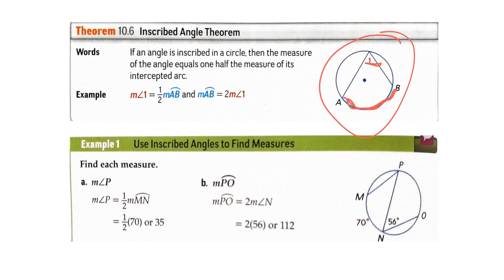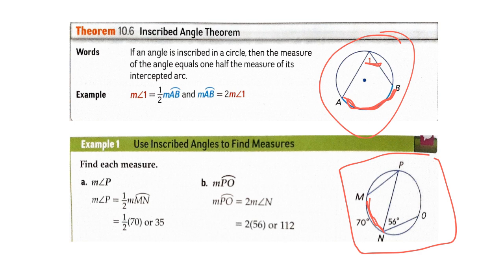And we can do an example of this theorem. So in this circle we have the measure of angle N is 56 degrees and the measure of arc MN is 70 degrees.